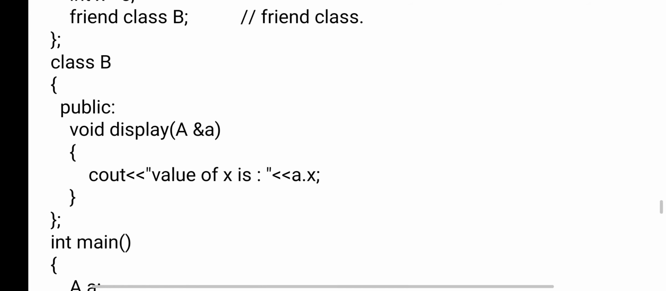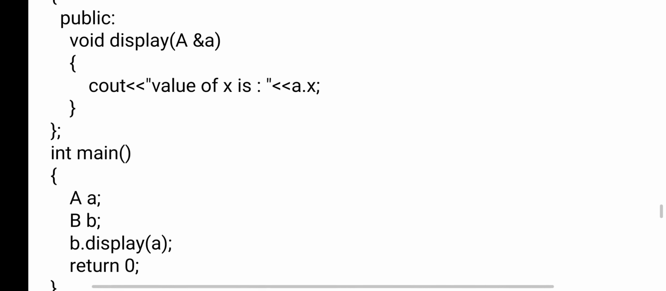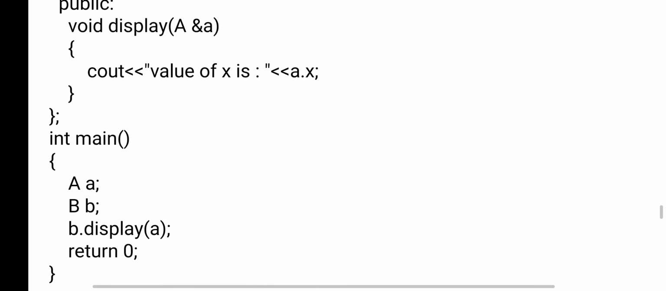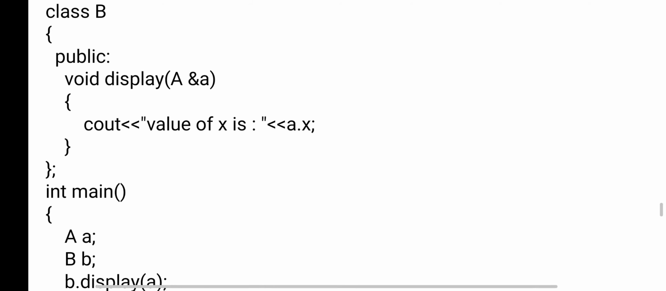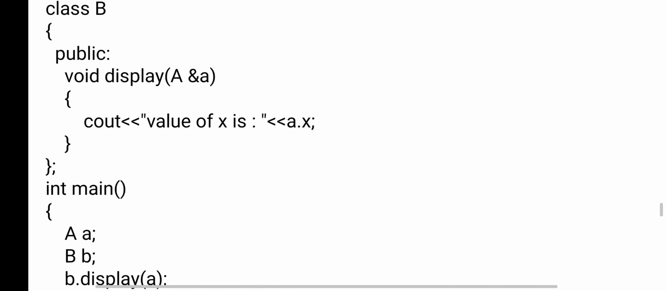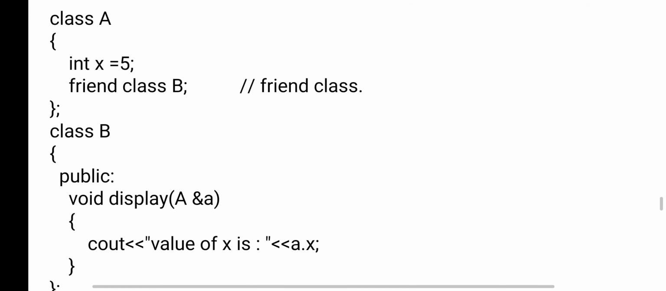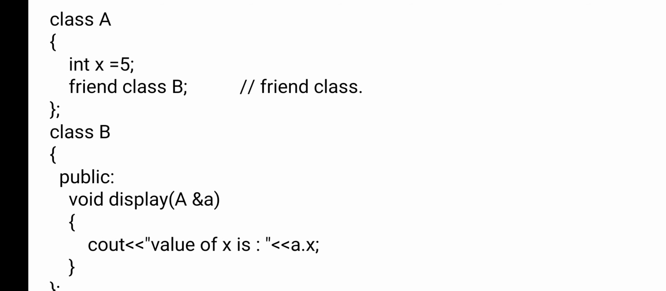Next for class B also I have created B, and one object I have given B. Now b.display(a). What is the a actually here? It is whatever value is there. Understood? a.x. What is x actually here? It is a private variable, so that can be accessed by using a friend class.